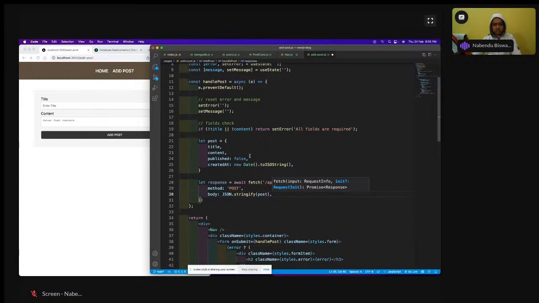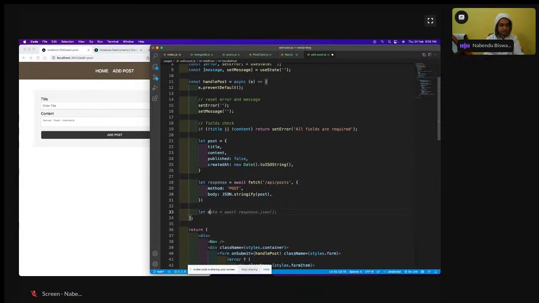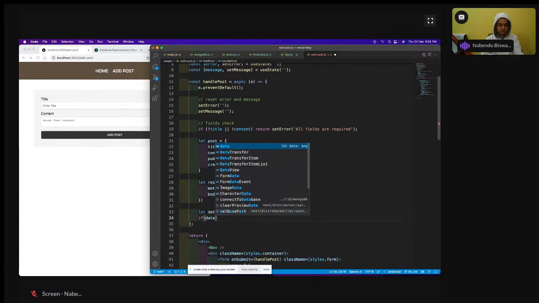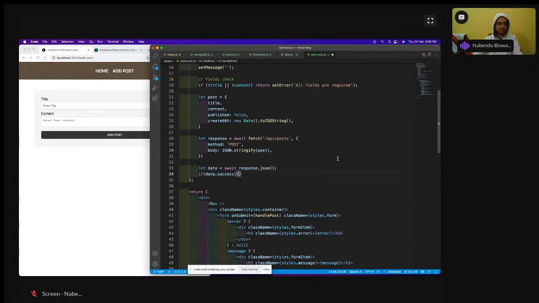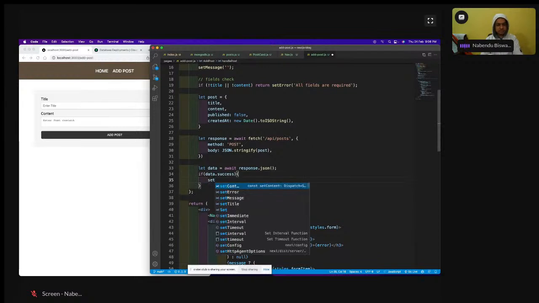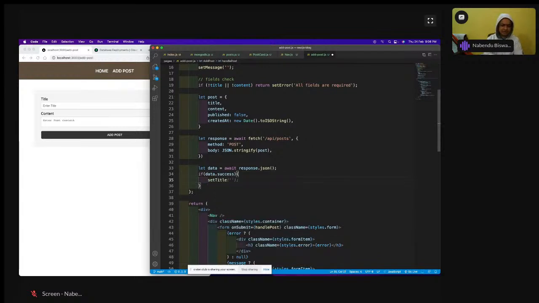And then we are going to also get the data back. So let us get the data. After this response, I'll have let data equal to await response.json, because we have async, so we can do this with await. If data.success. This is how we do the post call with Next.js. So all the things are a bit different from what we have done with the React.js and Node.js combo. It is all different. Okay, so if it is there, I'll do set title as empty string,